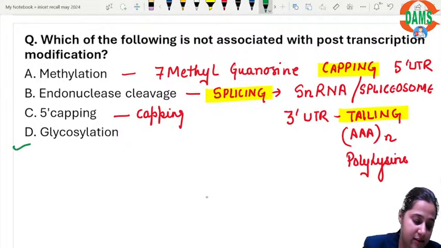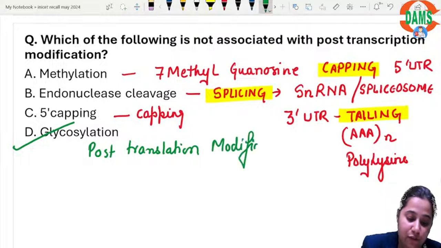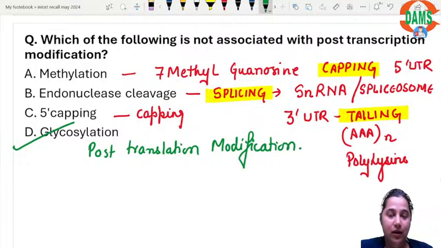Your answer is glycosylation, which is a post-translational modification. Biochemistry is not a difficult topic. What they do is they play with words. They confuse you between similar terminologies, post-transcriptional and post-translational modification.